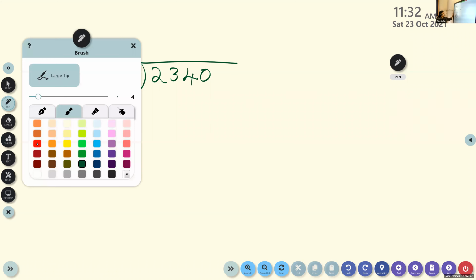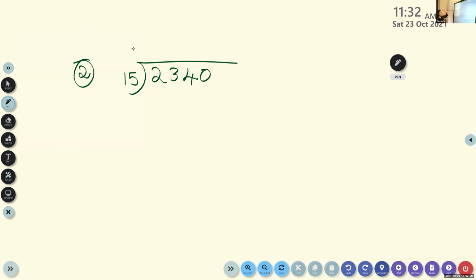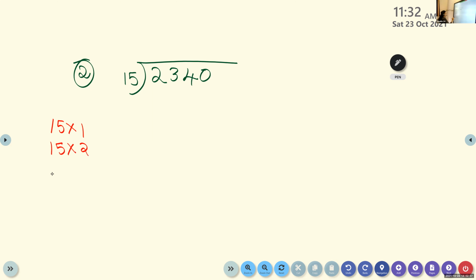Divisor is 15. So children, first you have to write the table of 15 because you don't know the table. And you know the steps: compare, divide, multiply, subtract, and bring down.